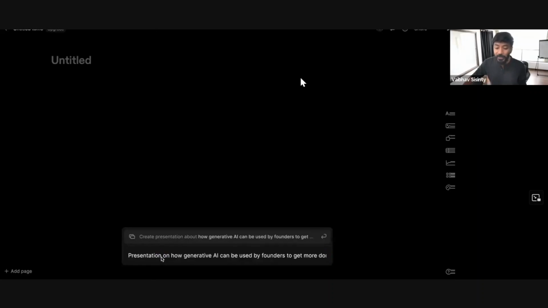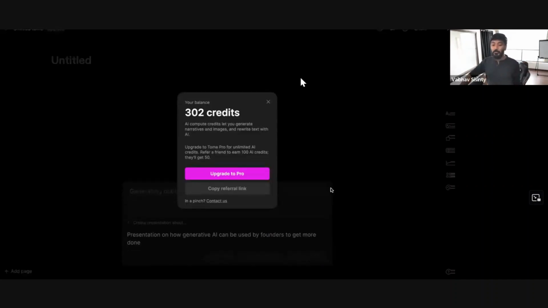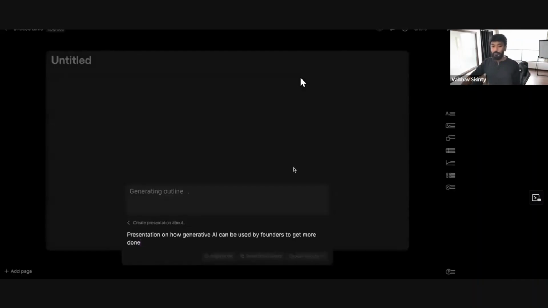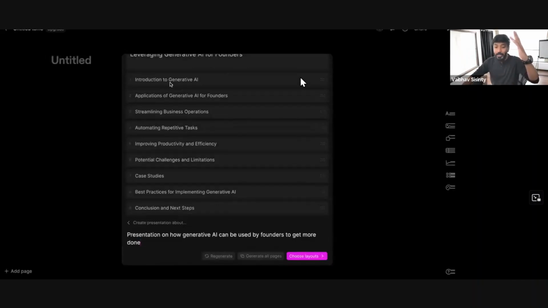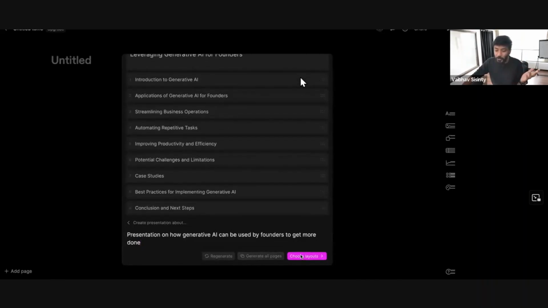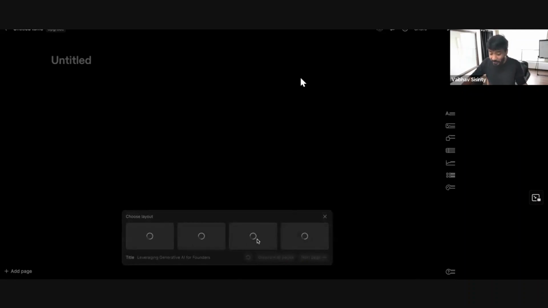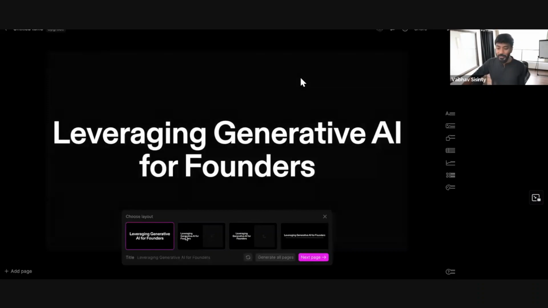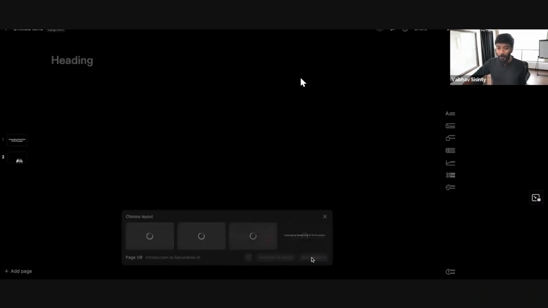And I'm saying, create a presentation on how generative AI can be used by founders to get more done. That's it. I'm not giving it more context. All I do is click enter. I'll just cross this, and you can see it's already built an outline of the deck. I can choose layouts, and I can choose the design layouts if I want to. You can see it is already generating layouts for us right now.